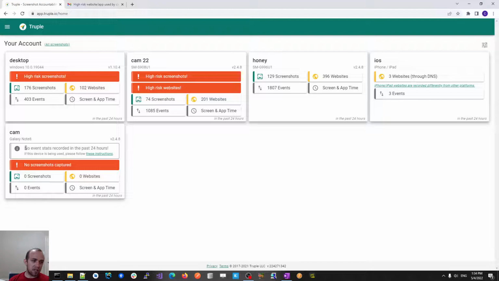Now my old phone down here, this just says no event stats recorded in the past 24 hours. It's because the phone's been turned off. It's not a big deal. But these orange little alert boxes are here to call attention to certain items.